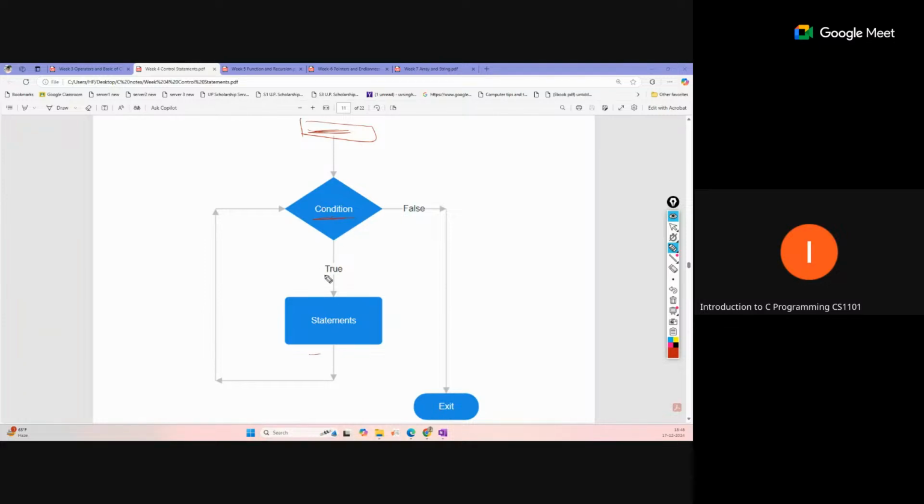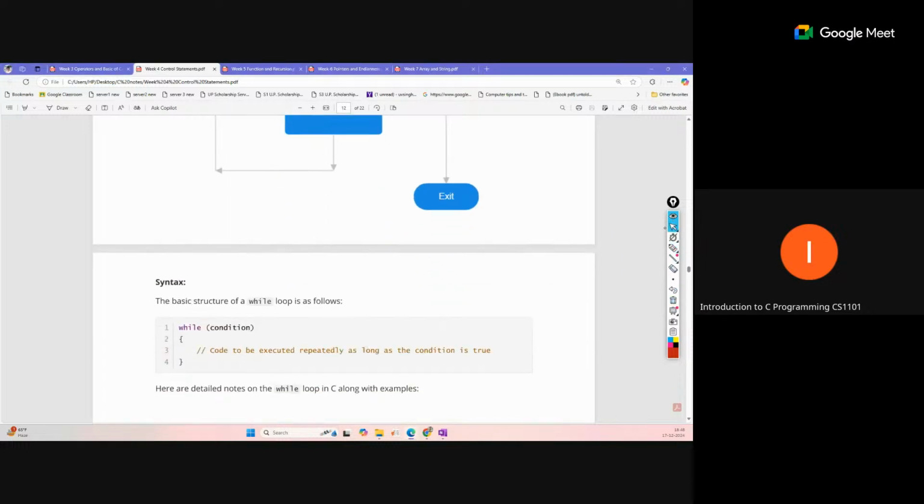Here we don't have the for loop's three places where we follow all these things. We have only while, and inside the while we write the condition only. Inside the body of the while we update our variables. Before the while loop we initialize the variables. So this is the structure of the while loop.